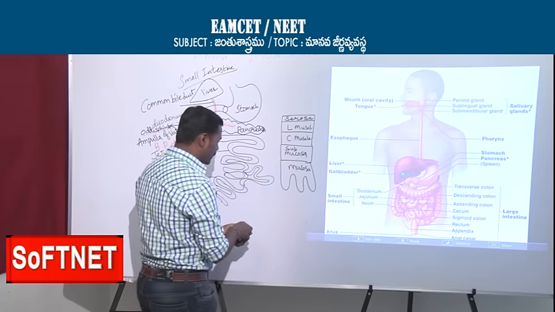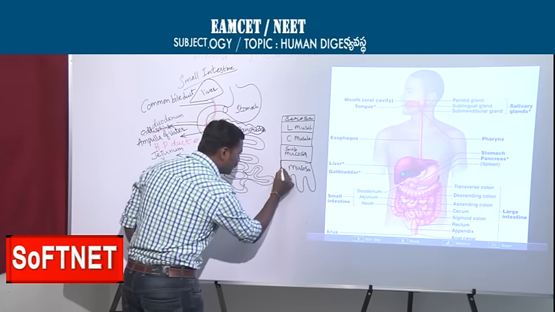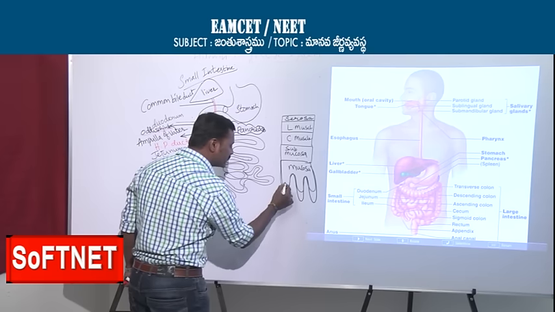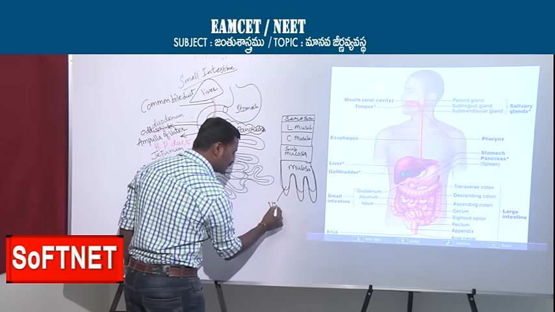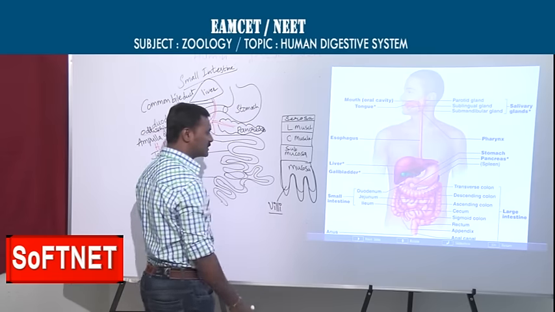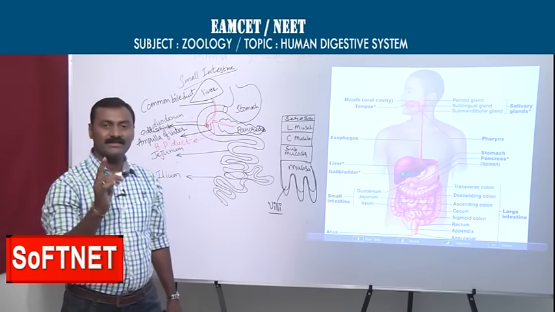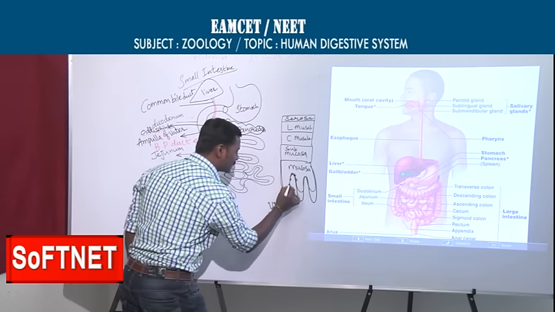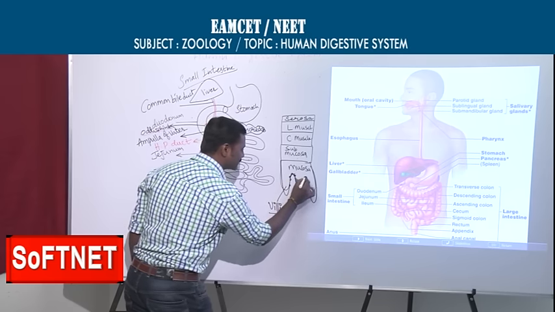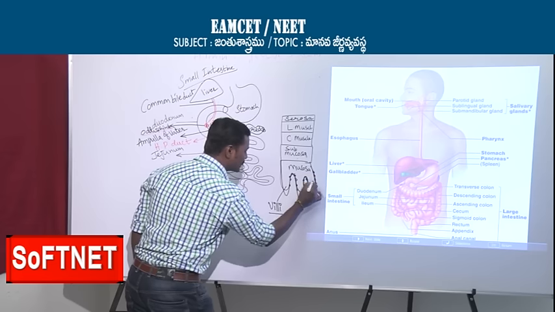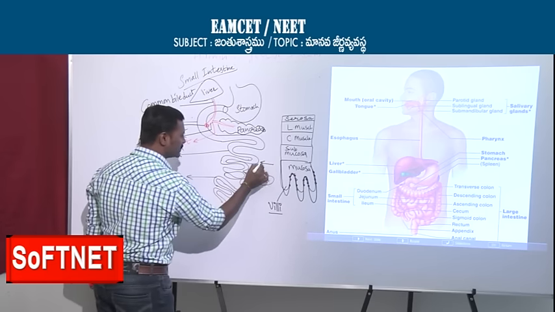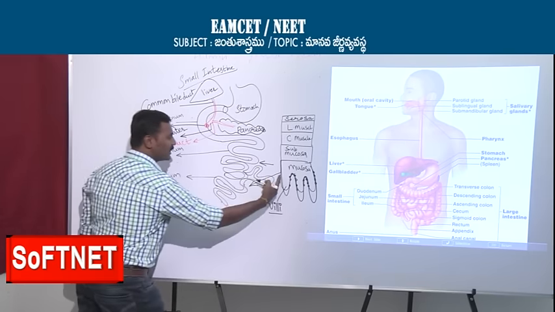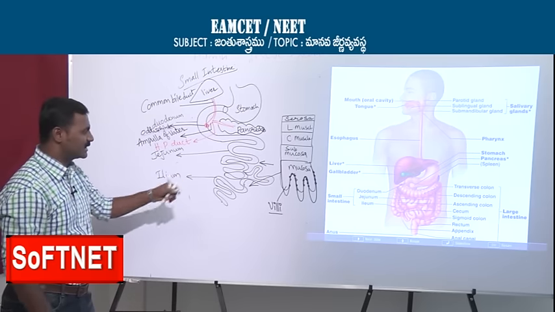Okay, in the mucosa layer you can see very long finger-like foldings. These very large finger-like foldings are the villi. What is the specialty of the mucosa here? It consists of villi. At the base of these villi we can also see the intestinal glands. Especially in the jejunum and also in the ileum, you can see this arrangement.